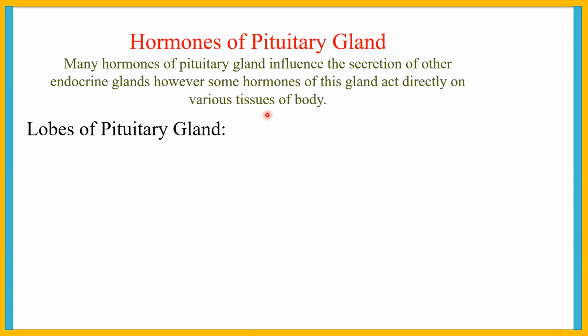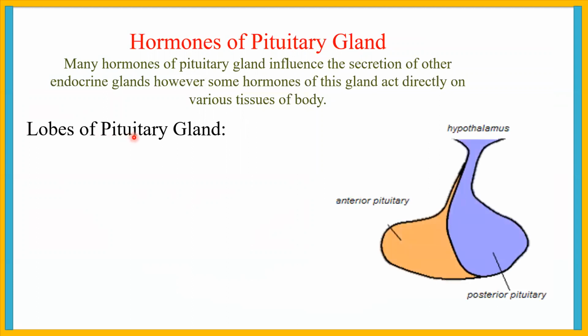Lobes of pituitary gland. The pituitary gland is attached with the hypothalamus of the brain, and it has two lobes.